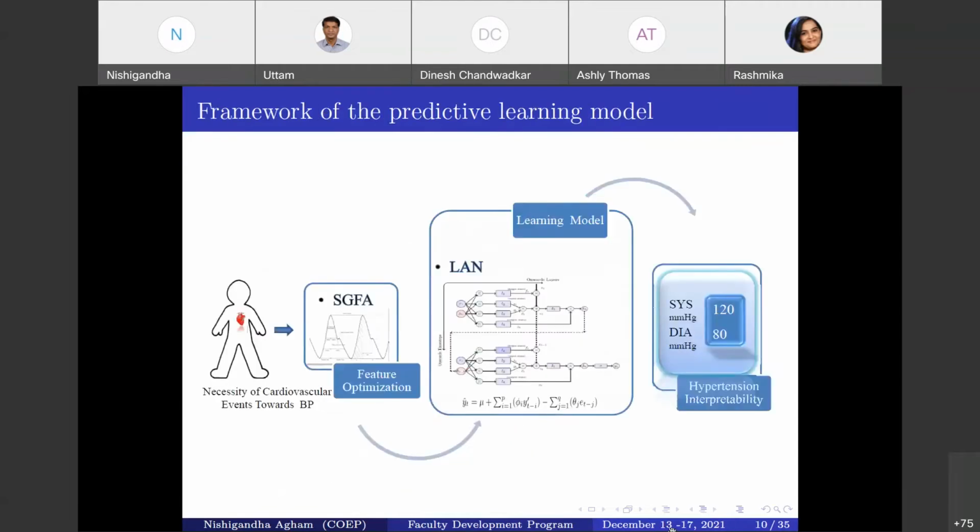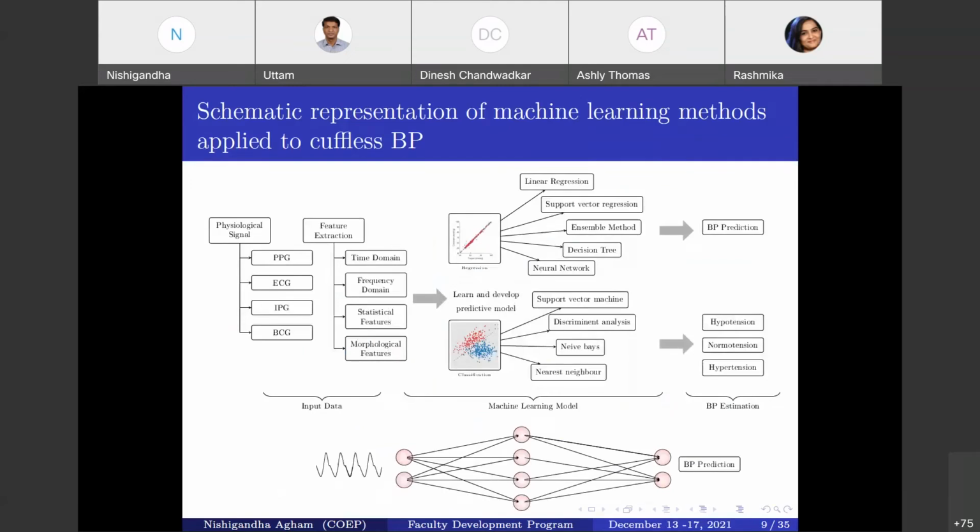So from this wide literature survey, we have focused on very important, or genuine, problems in BP estimation. The first problem is the feature extraction step, and another is the learning model. Yes, definitely there are a lot of learning models available, but which model is exactly best suited for the best value of the BP prediction?